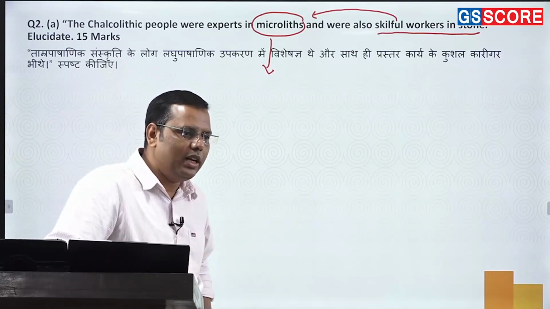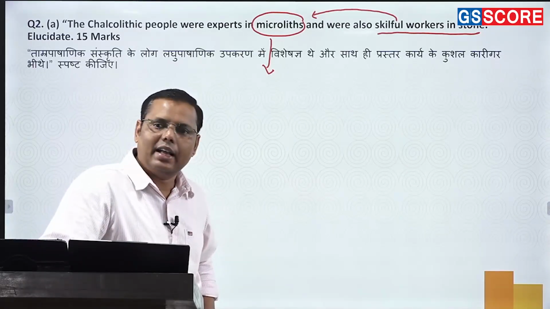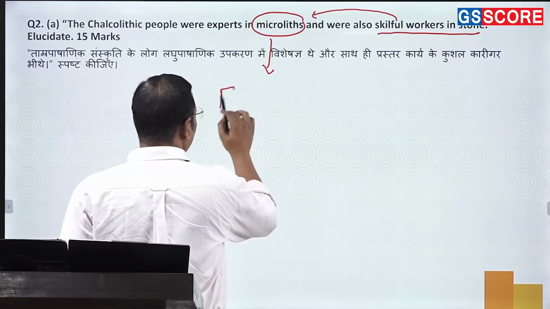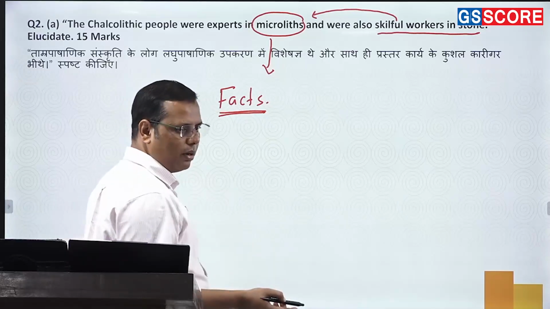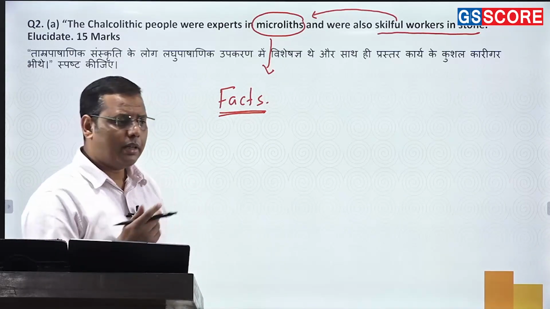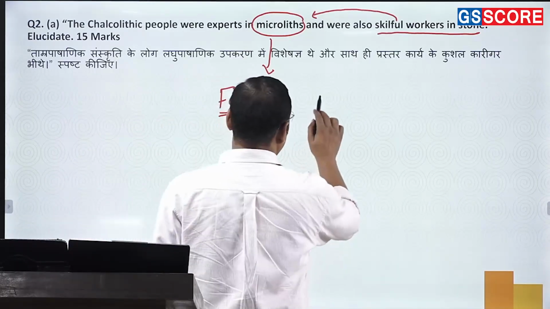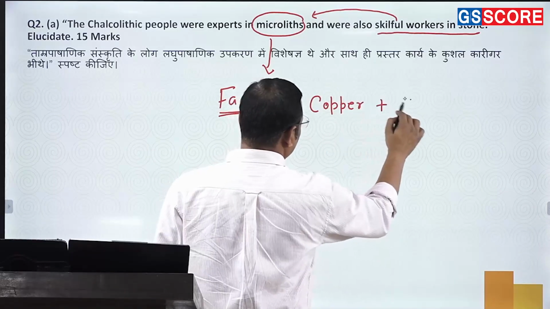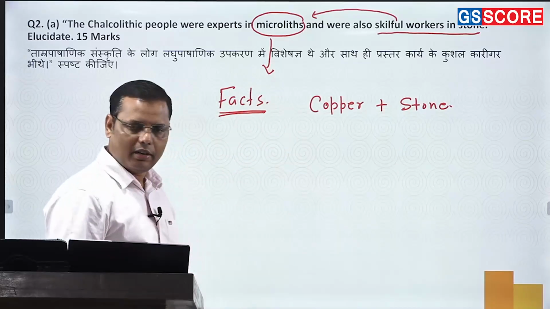It means that the Mesolithic culture somehow continued even in the Chalcolithic period, fine? And they carried this expertise. So undoubtedly, this question requires a good number of facts to write the answer, because until and unless you write it properly, you won't be able to fetch very good marks. But let me tell you the core idea. Ultimately, it is a Chalcolithic culture. Chalcolithic precisely means copper plus stone, or lithic. This is the meaning of it.